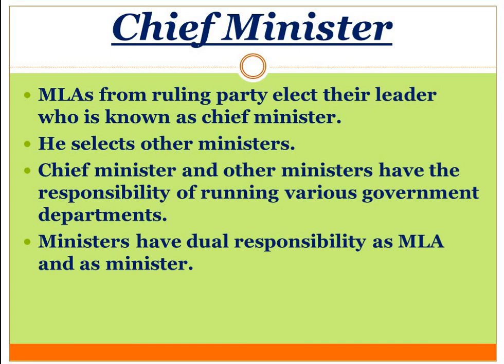As we said, the party in majority forms the government and is known as the ruling party; the MLAs of that ruling party elect a leader from among themselves, and that leader is known as Chief Minister. He is the head of the Executive. He is the head of the Legislative Assembly. He is the head of the government.